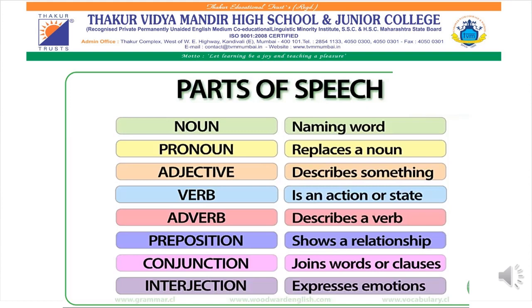Then we have prepositions, which tell the relation between noun and verb, and also sometimes noun and pronoun, like inside, outside, on, under, and so on. Conjunctions are joining words, which join two or more sentences, like and, but, because, and so on. Interjections are exclamatory sentences which express emotions. For example, oh, I wish, wow. Such expressions are known as interjections.